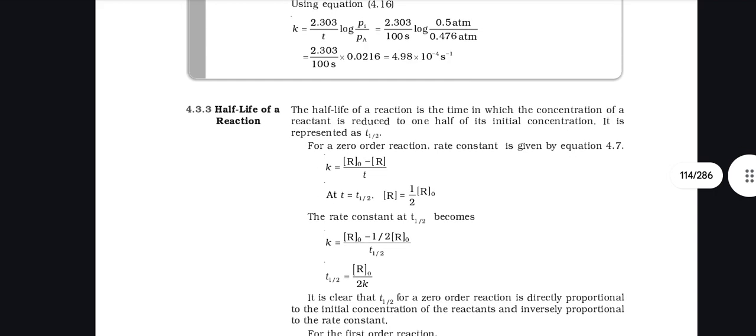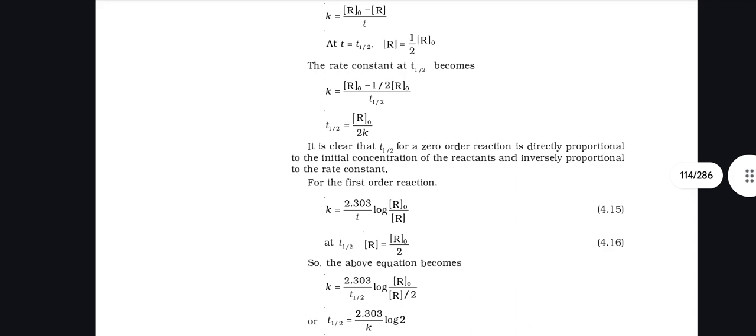Now, the half life of a reaction. The half life of a reaction is the time in which the concentration of a reactant is reduced to one half of its initial concentration. It is represented as t half. For a zero order reaction, the rate constant is given by k equals R naught minus R by t. At t equals t half, R equals half R naught. The rate equation at t half becomes k equals R naught minus half R naught by t half, where t half equals R naught by 2k. It is clear that t half for a zero order reaction is directly proportional to the initial concentration of reactant and inversely proportional to the rate constant.